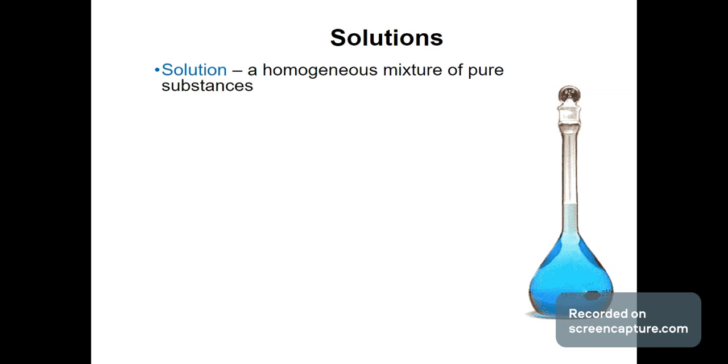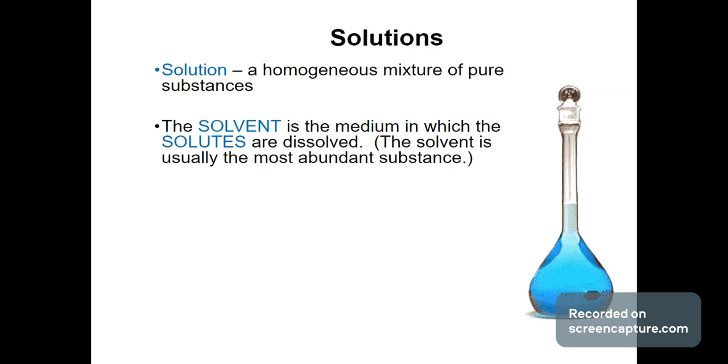So we talked about before about homogeneous solutions where everything mixed together and looks like it's the same. So chocolate syrup, strawberry syrup, rubbing alcohol, hydrogen peroxide, coffee, tea. We talked about those things before. Also, the solvent is the medium in which the solutes are dissolved.